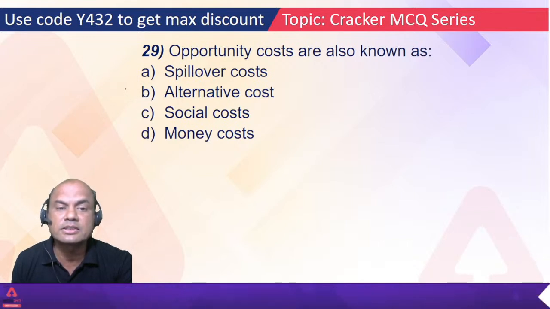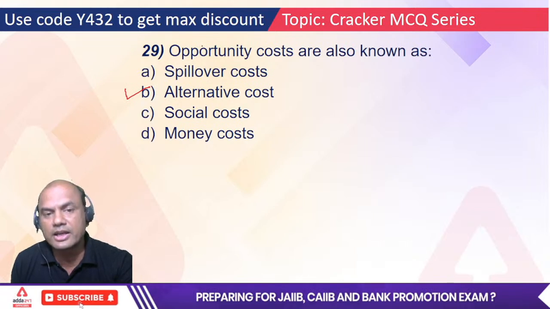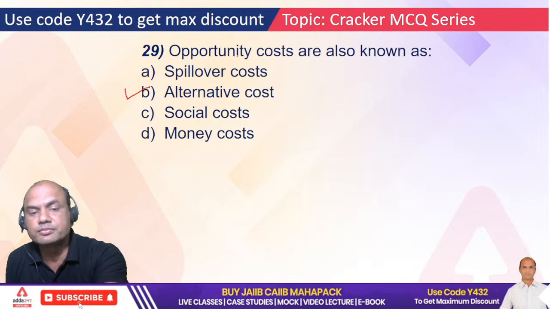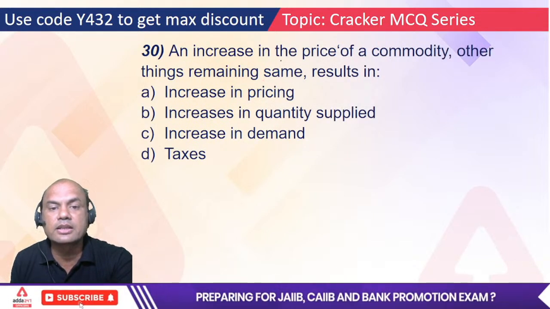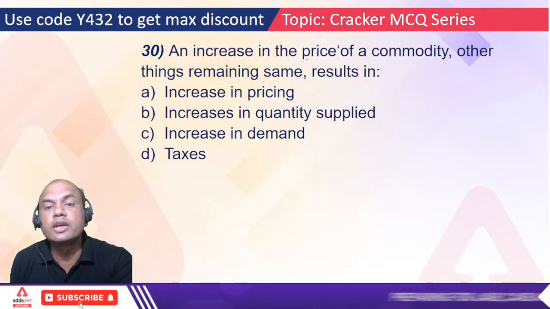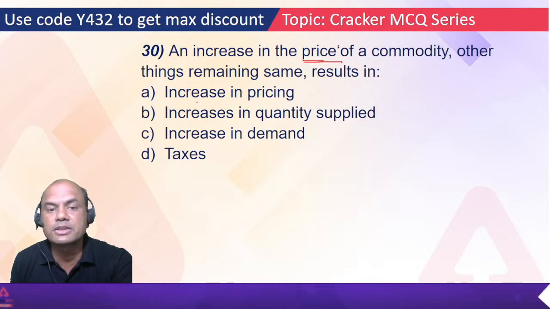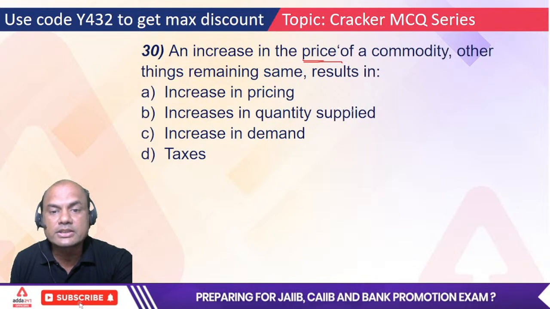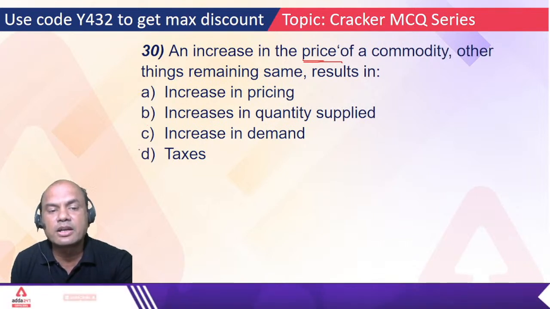So the answer is B, alternative cost. Alternative, right? Instead of FD, I invest in mutual fund. Alternate, that is alternative. Okay, an increase in the price of a commodity, other things remaining the same, results in. Suppose the price of a commodity increases, what happens? Increase in the quantity supplied, increase in demand, and taxes. So here I'll give you one hint. D is out.